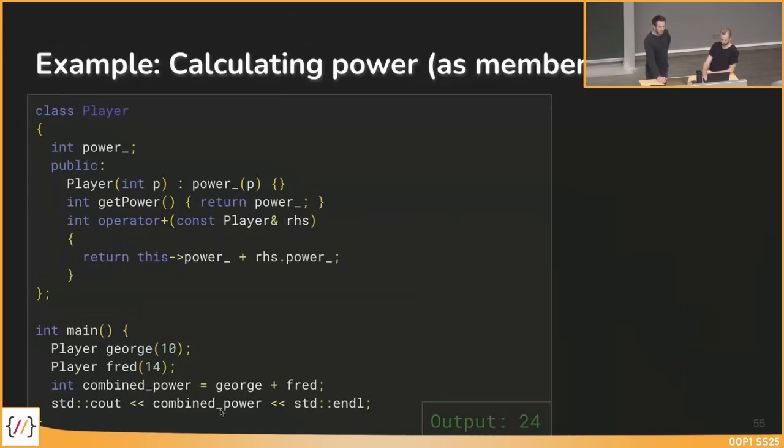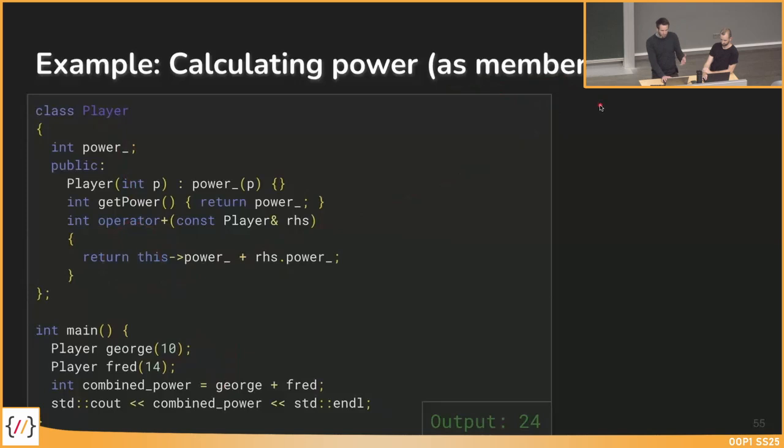Okay, so coming back to our first example with adding two players, in this case George and Fred, where we had the version with just one parameter, in this case the right-hand side, implementing the operator plus method in the player class for the left-hand side. So this is implemented as member.